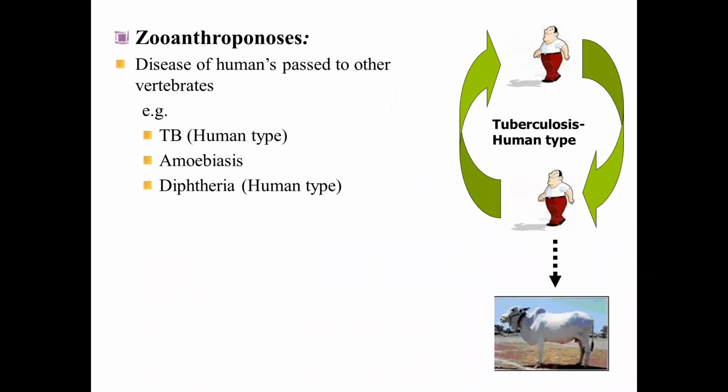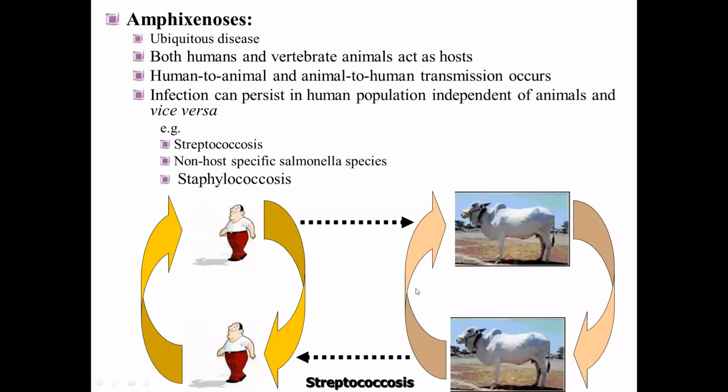Zooanthroponosis, as I explained earlier, is mostly an infection transmitted from one human to the other human. The infection reservoir is the human population. Animals get infected. Zooanthroponosis. Amphizoonosis: whether it is the human population or the animal population, they equally carry this kind of zoonotic infection. Whenever there are chances, transmission occurs either way, from human to animal or animal to human being. These are known as amphizoonosis.